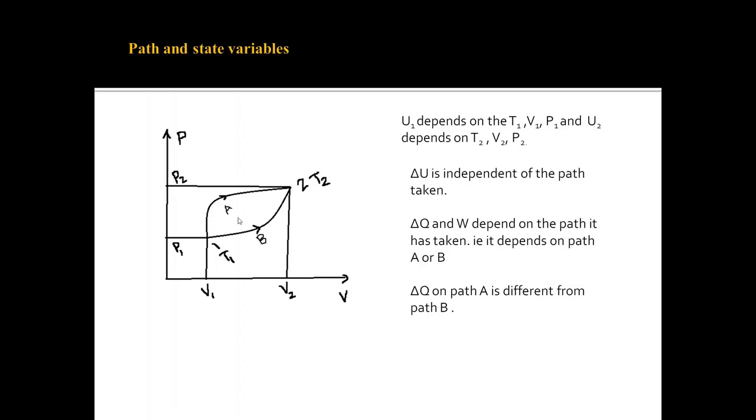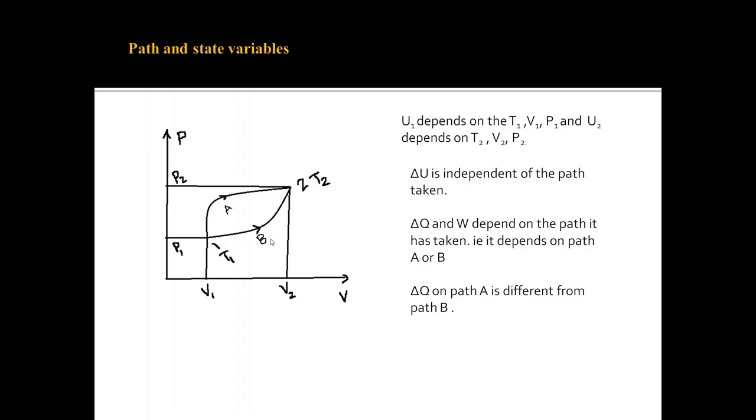The area under graph A is more than the area under graph B. So what does it say? It says that the system does more work when it goes through path A, or process A, than when it goes through path B, or process B.